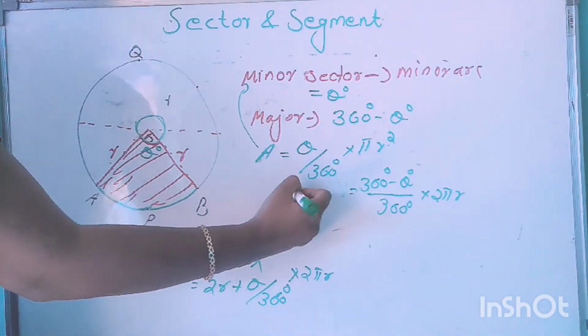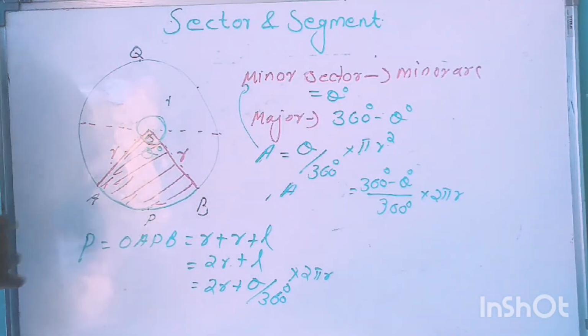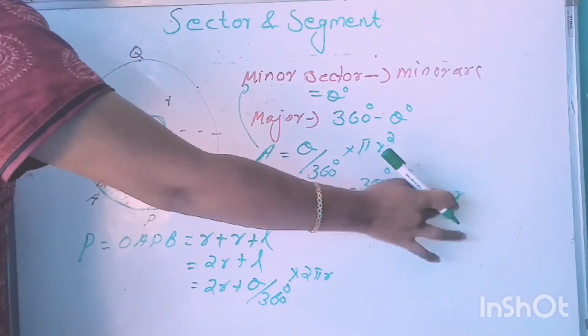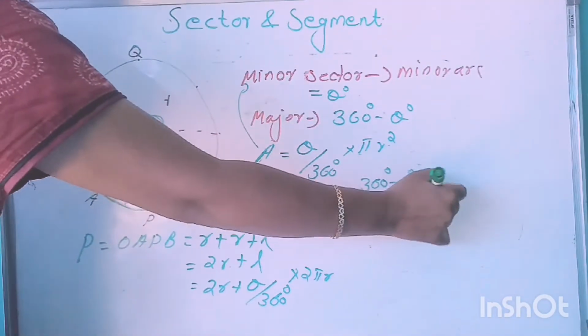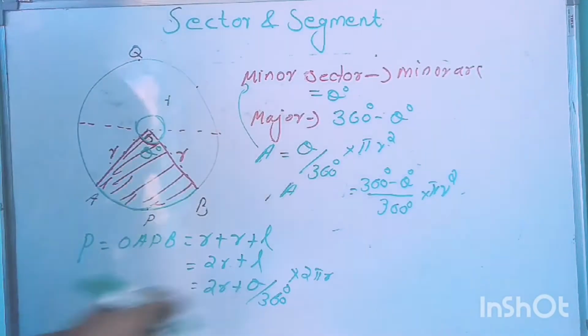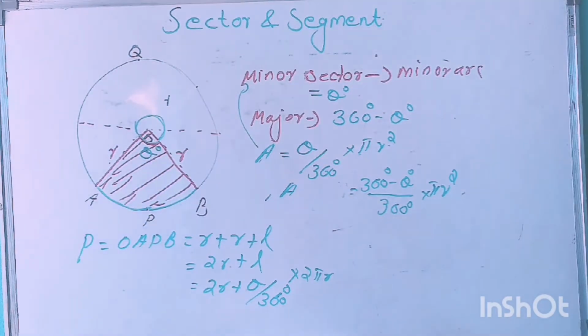And if we are going to find out the area of the major sector, then that angle is 360 degree minus theta degree divided by 360 degree into pi r square. So instead of 2 pi r, we will have pi r square in the case of the area of a sector.